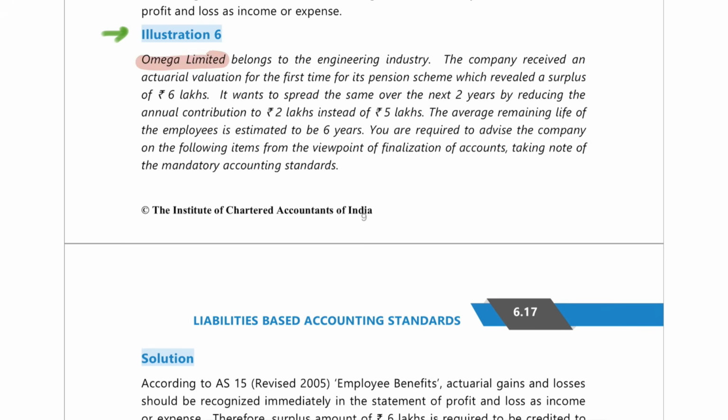So here they are saying that there is Omega Limited and it belongs to the engineering industry. The company received an actuarial valuation for the first time for its pension scheme, which revealed a surplus of 6 lakh rupees. It wants to spread the same over the next 2 years.